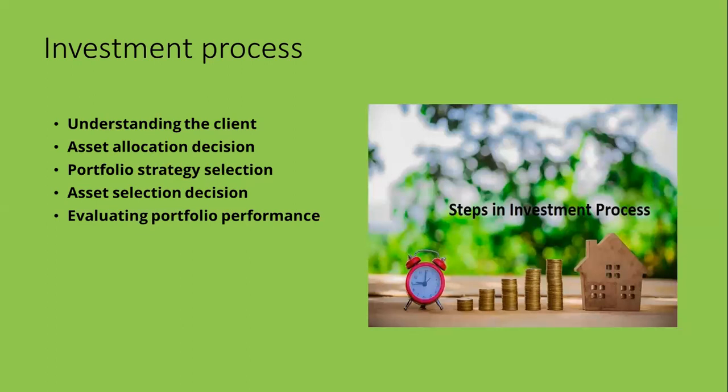Then the asset selection decision. You have decided what type of asset you're going to select for investment purpose. Each asset has its own classes. Like you have got shares, means equity, and preference shares. In equity itself, you have so many categories, where you can have income oriented equity shares or growth oriented equity shares. Income oriented equity shares means you can earn income on a regular basis. Growth means it will be for a longer period of time where the return is going to be higher.